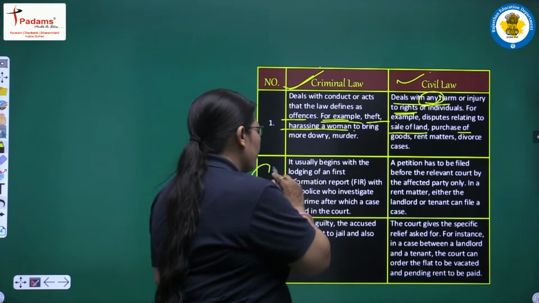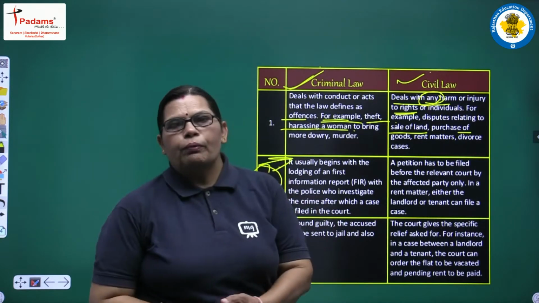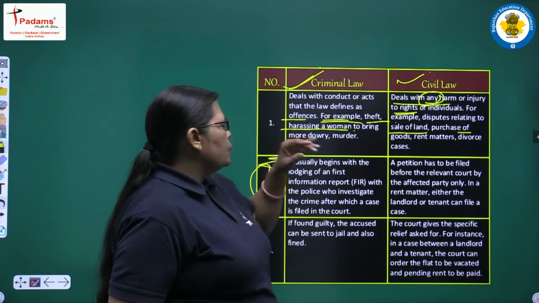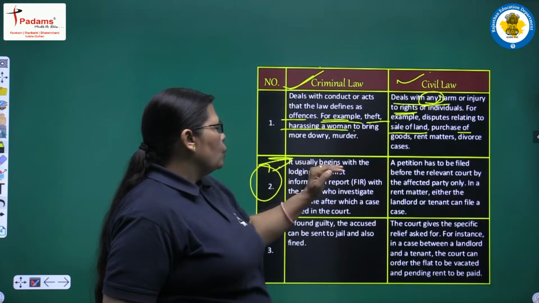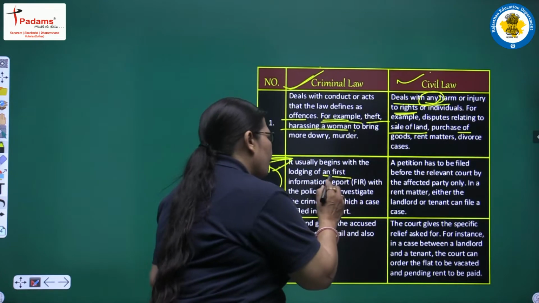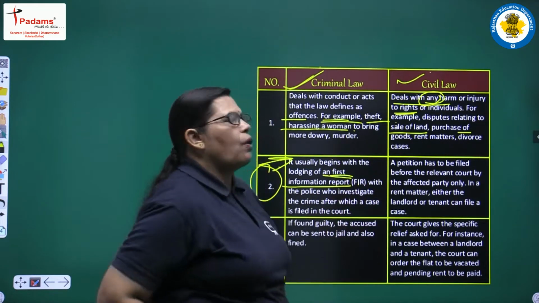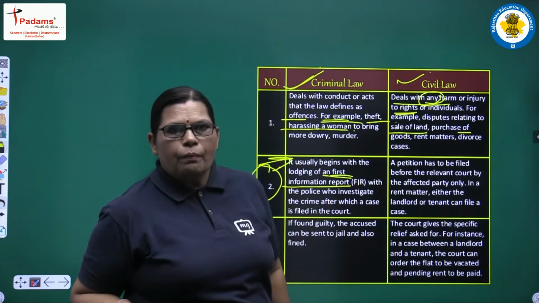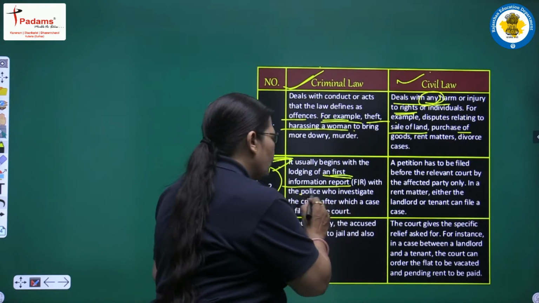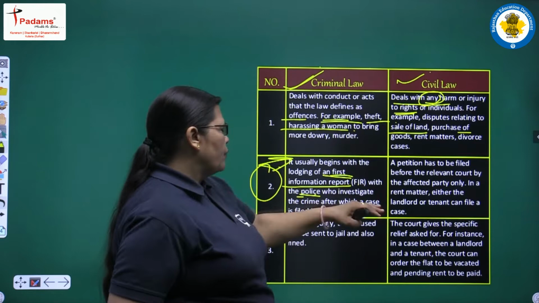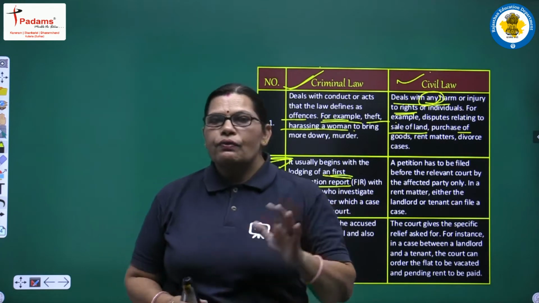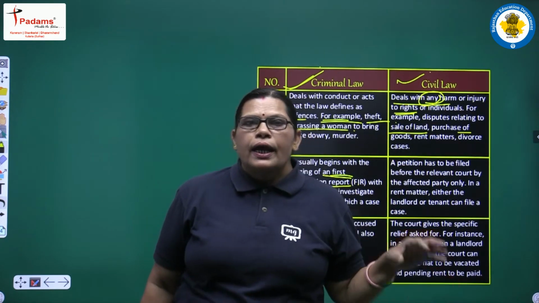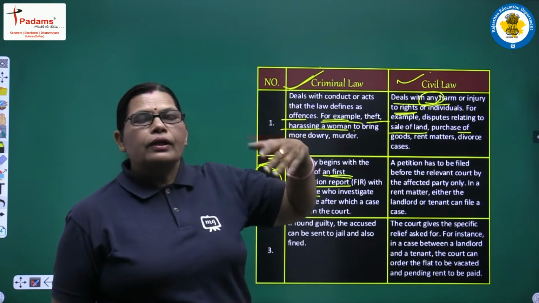Our second point: criminal law usually begins with the lodging of an FIR, which means First Information Report, with the police, who investigate the crime, after which a case is filed in court. We will discuss the role of the police as well as the FIR in our next chapter.